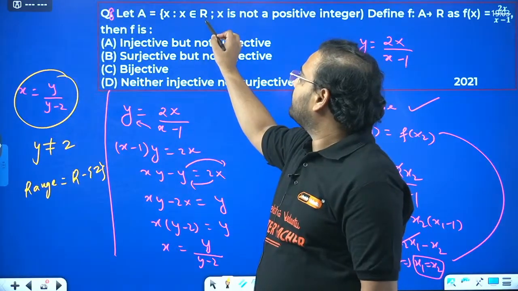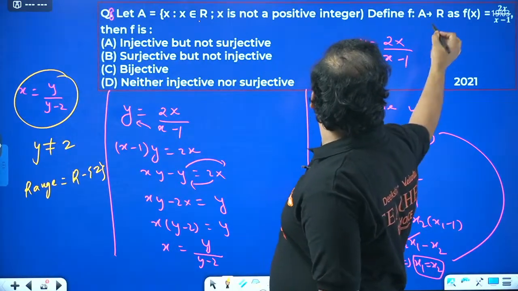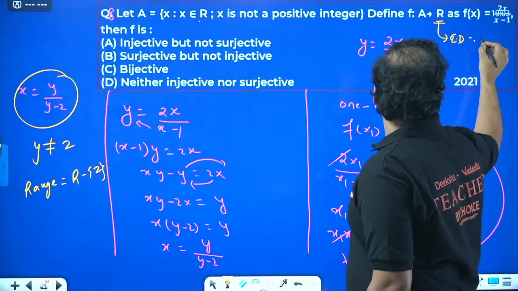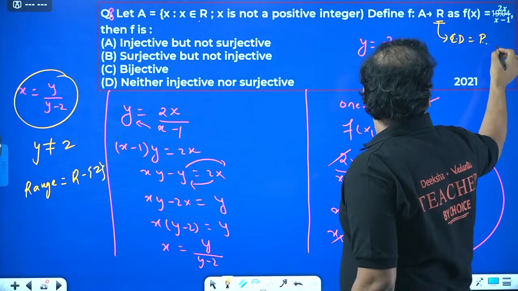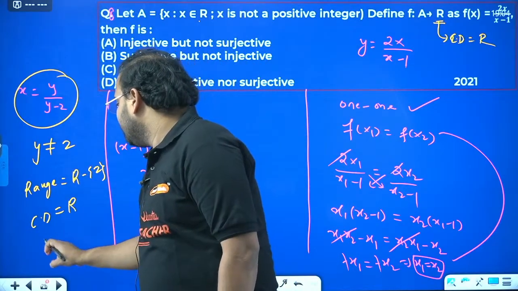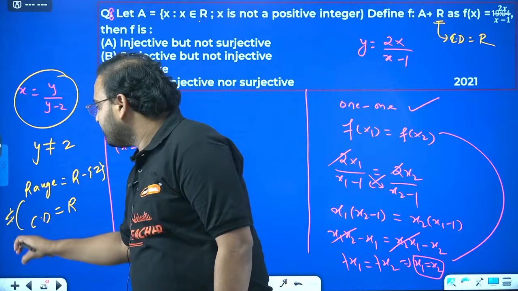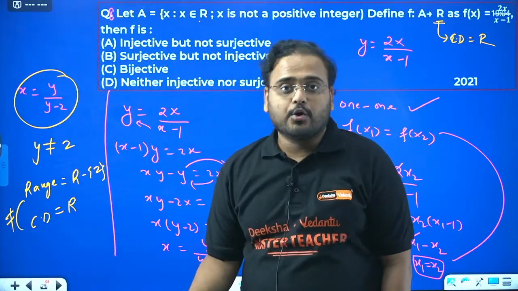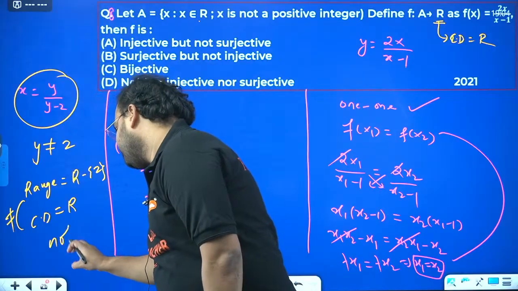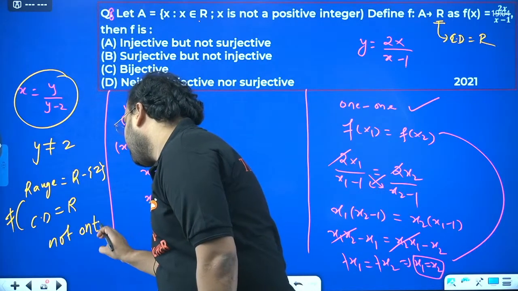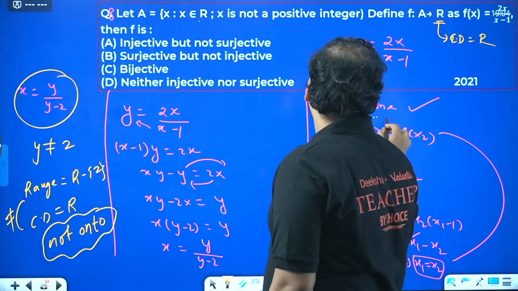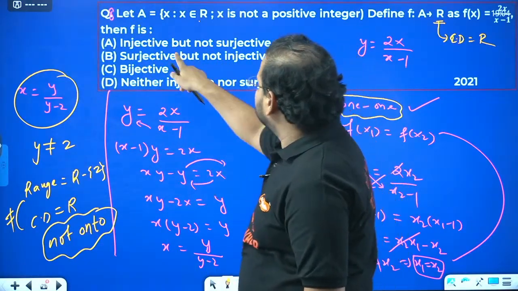And what is the codomain? Codomain is given here as all real. Clearly, these two are not equal, sir. So range and codomain are not equal, which means not onto. So the answer is 1, 1. Not onto. So injective but not surjective.